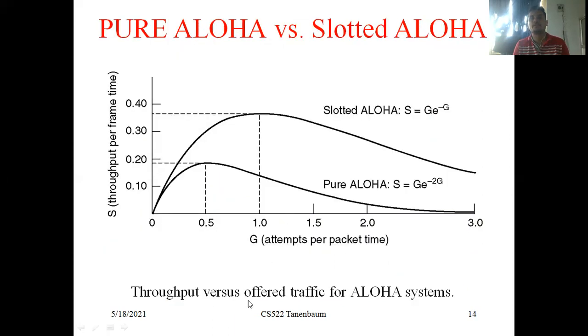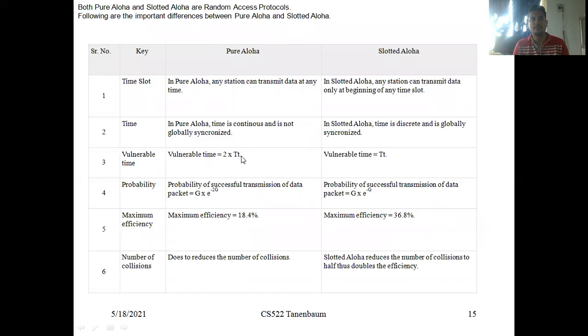So this is the throughput versus offered traffic for Aloha systems, pure Aloha versus the slotted Aloha. Both pure Aloha and slotted Aloha are random Aloha schemes. So the following are the important differences between the pure Aloha and the slotted Aloha. These are the key points. Both are random delivery techniques.